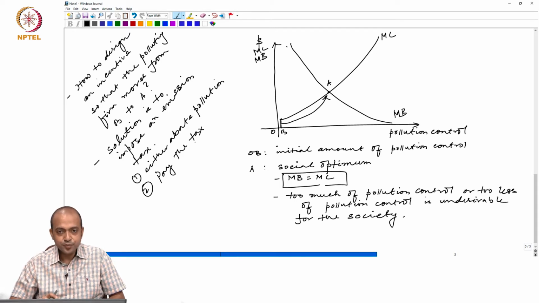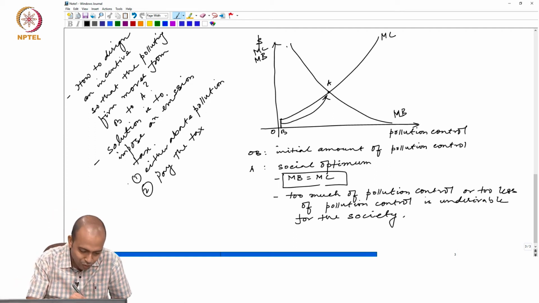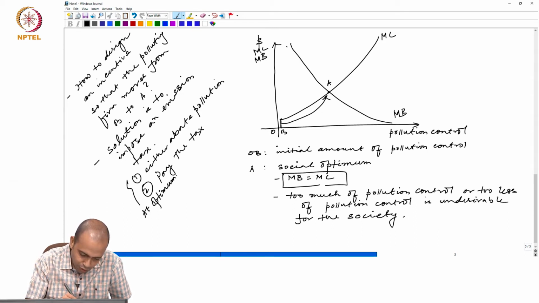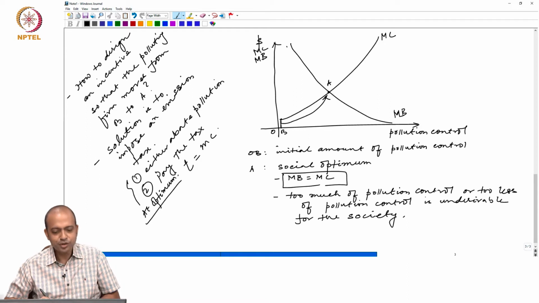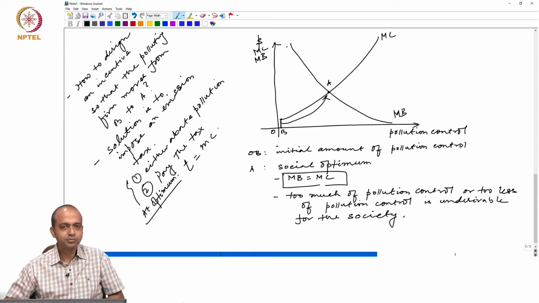So, that means at optimum the tax rate should be equal to the marginal cost of abatement, and this is the private optimum.